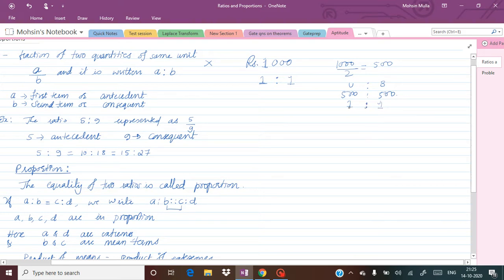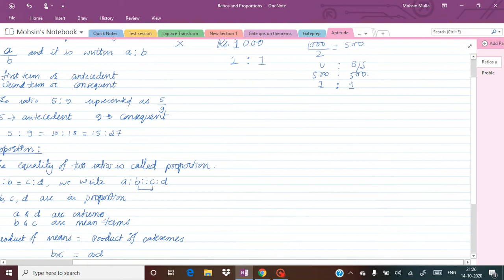Now how has the 2 come? This 2 has come because you and your brother are two people, so you have to make two equal parts. Therefore 1 plus 1, two parts, and out of those two parts, one is given to you and another one is given to your brother or sister. Okay, clear?